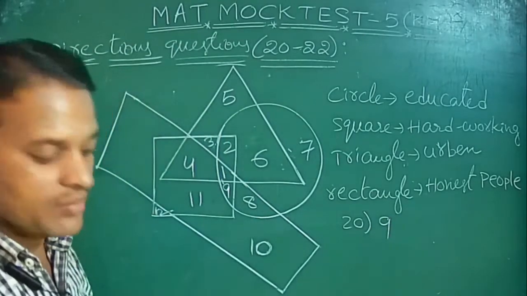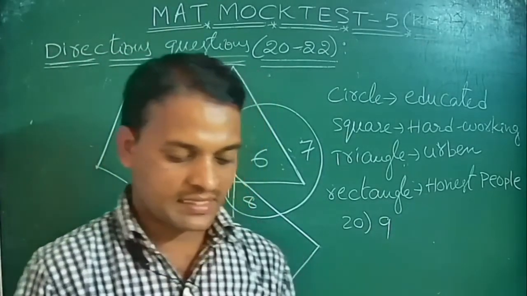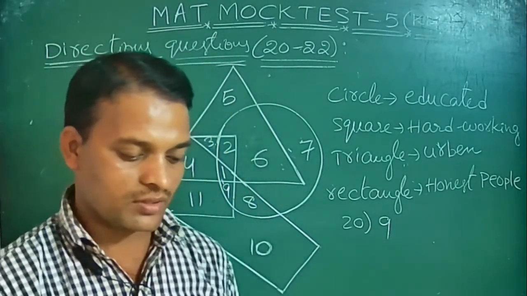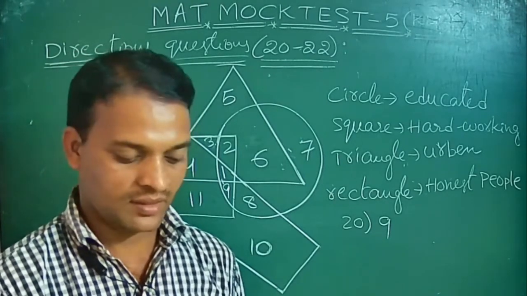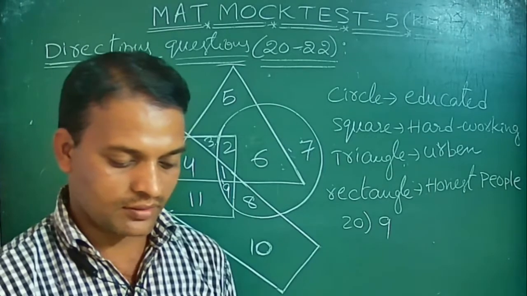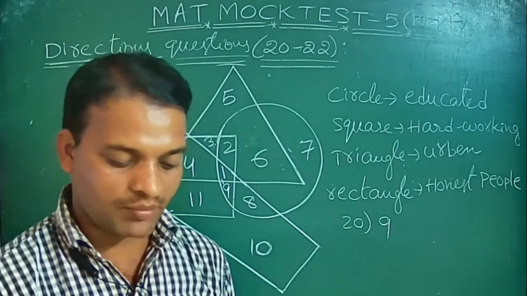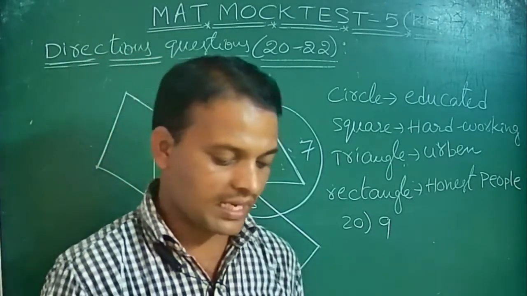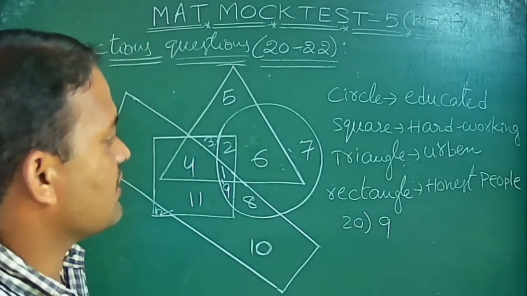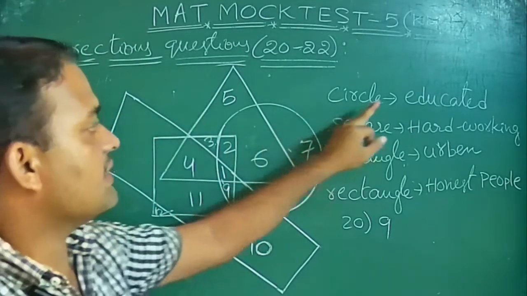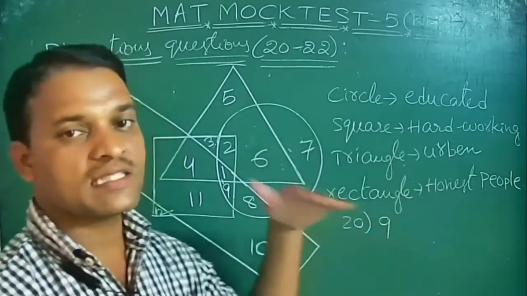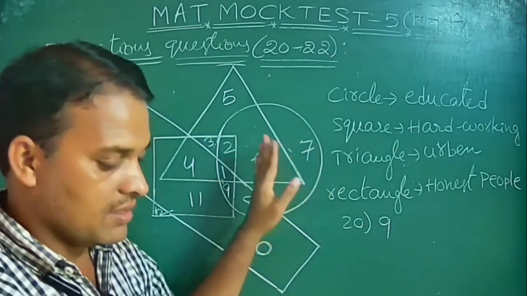Similarly, next one is: hardworking people who are uneducated and dishonest and urban are represented by. Where is uneducated? Educated means circle, so uneducated is everything except the circle.